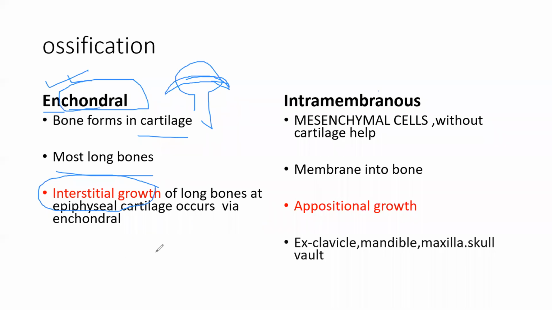You have interstitial space, that kind of growth happens. So I don't know, you have to remember somewhere. Endochondral ossification is growth from cartilage, from the physis. All long bones are endochondral ossification. The growth is interstitial. It is between the cells.